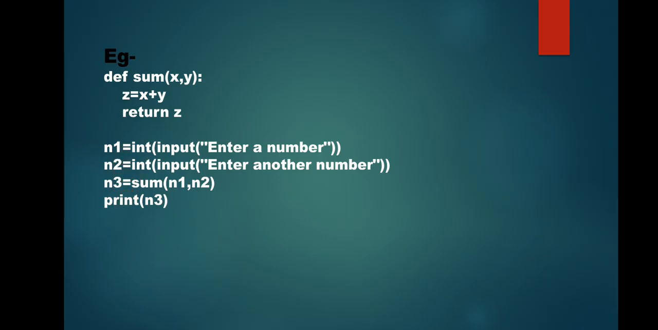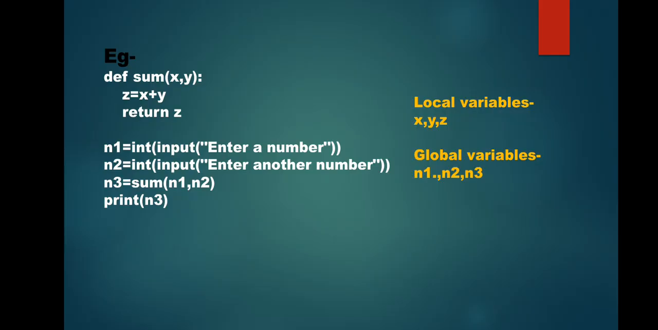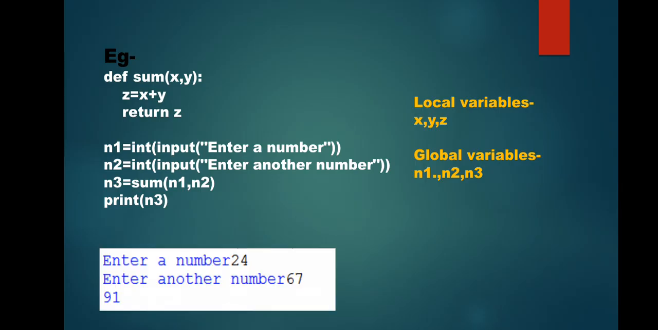Right? Now in this program, what are the local variables? Local variables are x, y and z. This x, y and z, these are your local variables. That means the parameter names are considered to be the local variables. Now what are the global variables? The global variables are these variables n1, n2, n3, which are not the part of any function. Right? See, this is the output of this program. It's a very simple program which is displaying the sum of two numbers.